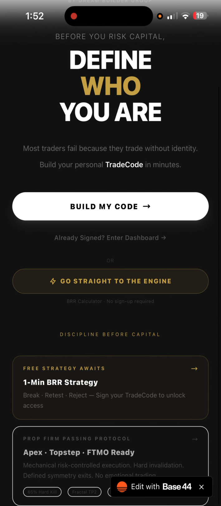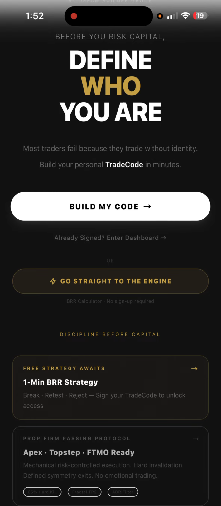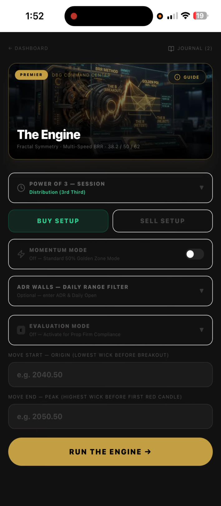And we also are a prop firm passing protocol. We can help you pass Apex, Top Step, or FTMO ready. Mechanical risk control execution, hard invalidation, defined symmetry exits, no emotional trading, right? We have a 65% hard kill. We have a fractal take profit too, and an ADR filter, right? Now let's go straight to the engine. Let me show you how this works.